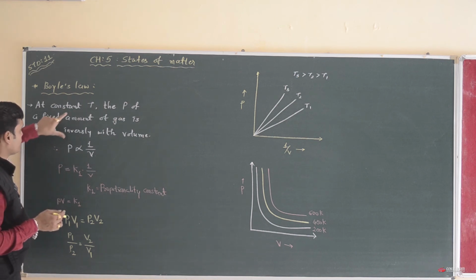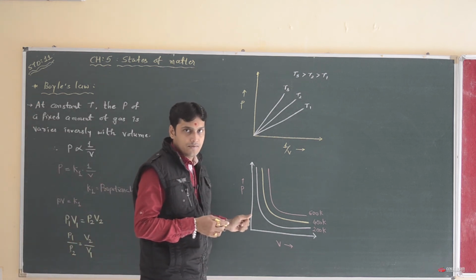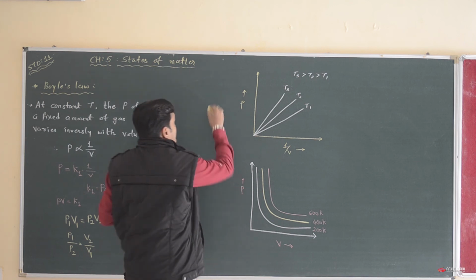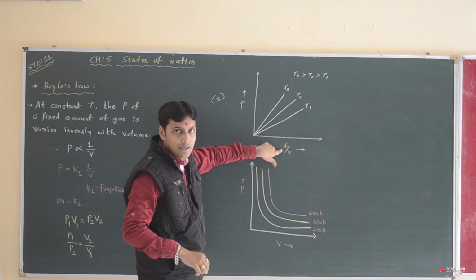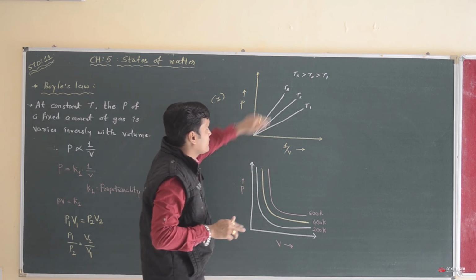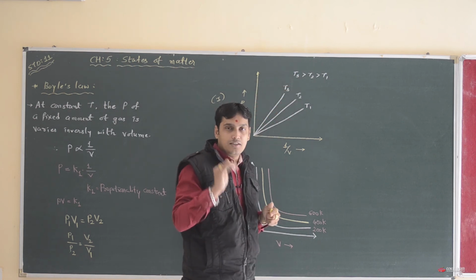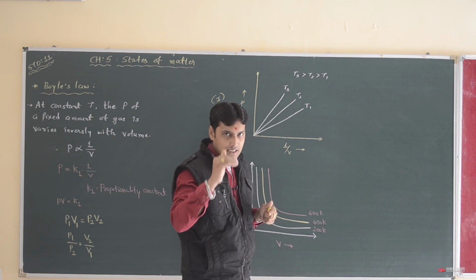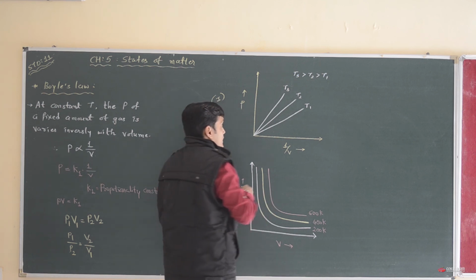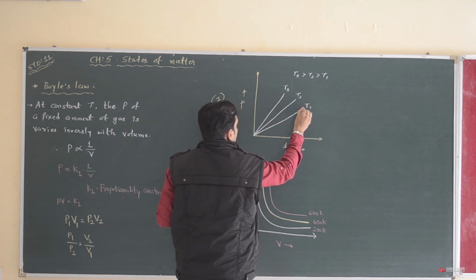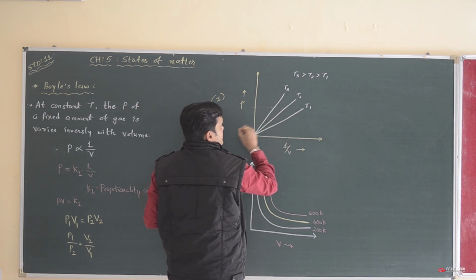Now we are going to understand this with these two graphs. Our first graph indicates that P varies with 1 by V. In this condition we have temperature 3, temperature 2 and temperature 1. Temperature 3 is higher, temperature 2 is slightly lower and temperature 1 is the lowest temperature. At the lowest temperature you can see the pressure is lowest.